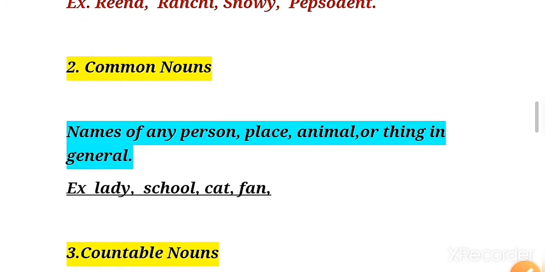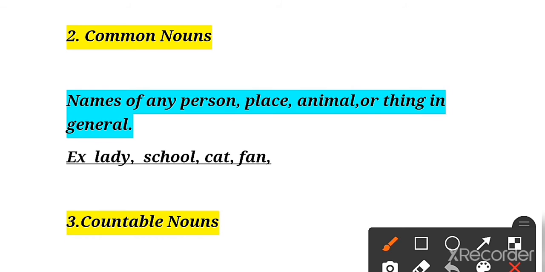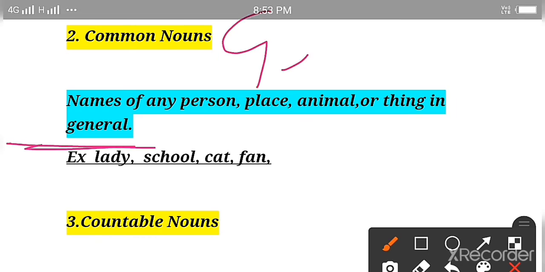Now let's go towards the next kind, that is common noun. As I explained, what is common noun? It is a general name, children.